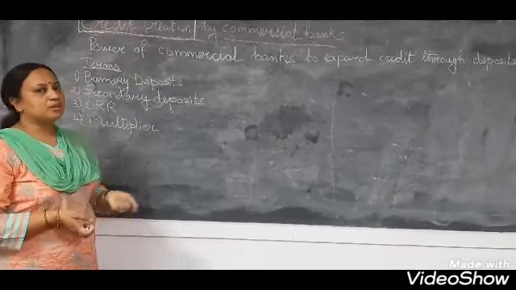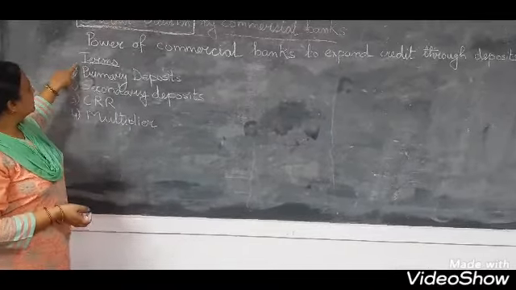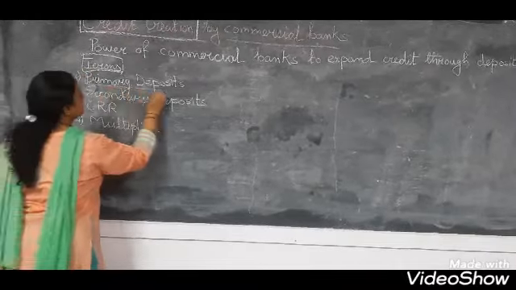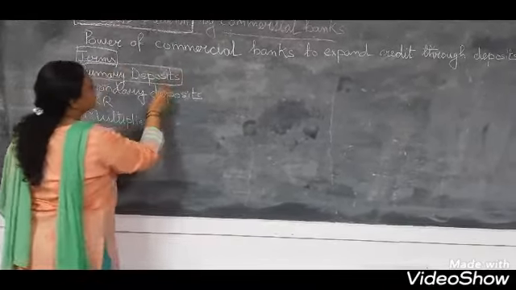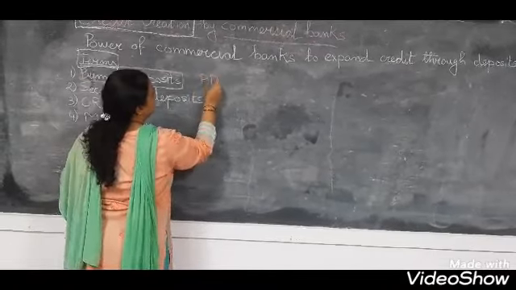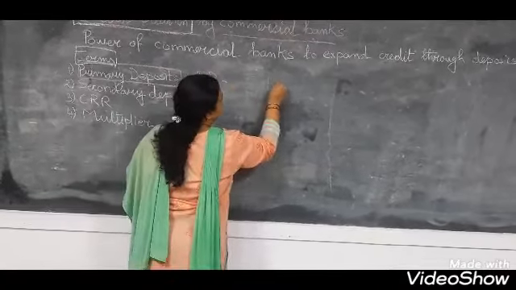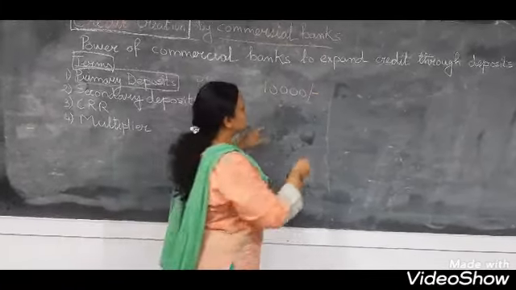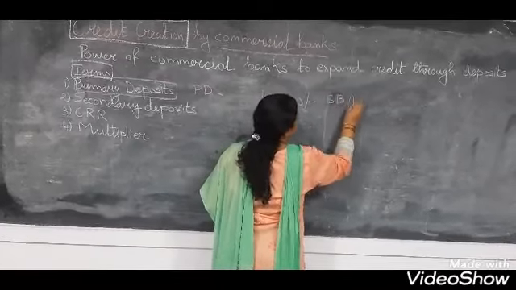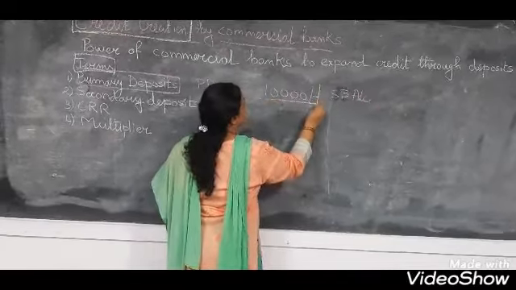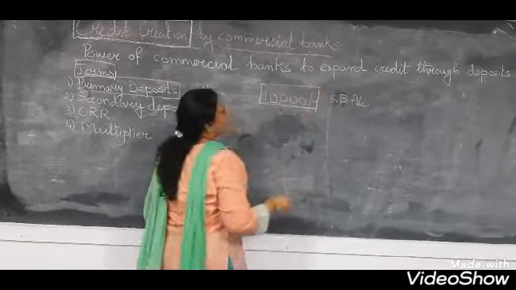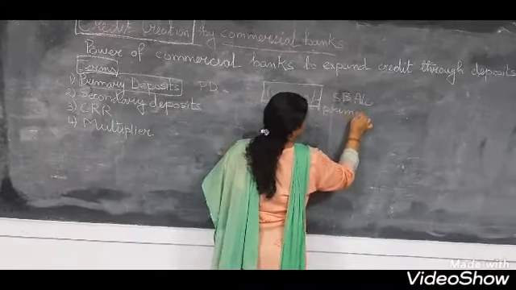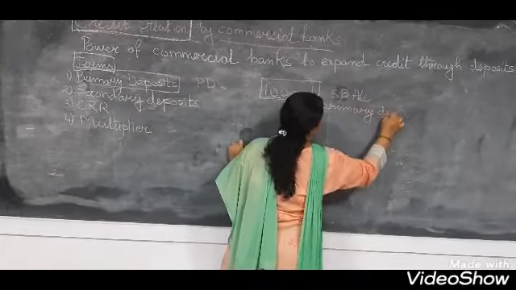Now before we study about this function, we will discuss certain terms. The first term is primary deposit. Alright, children, primary deposit is when we are depositing money in the bank. Suppose I went to the bank and I have kept 10,000 rupees in my saving bank account. So this deposit which is done by me is called primary deposit. This is my primary deposit.